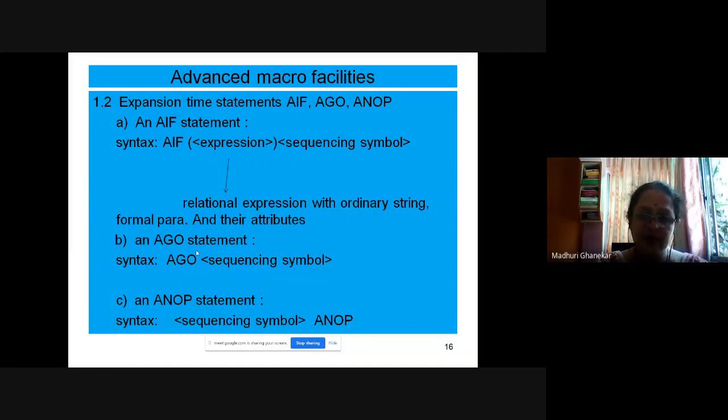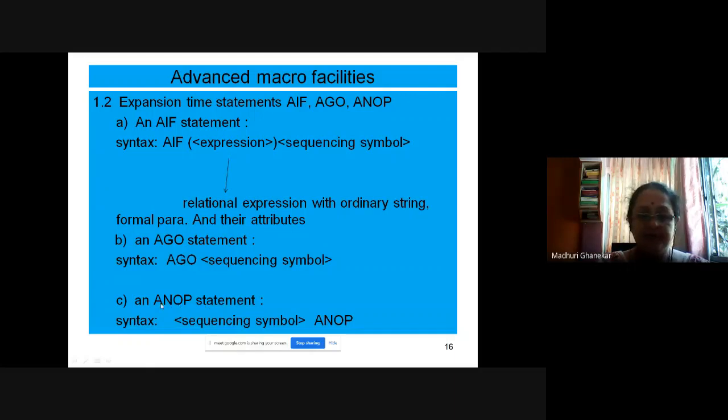So here also, inside the macro body, you can make use of AGO sequencing symbol. Sequencing symbol, I told you, is nothing but the label. So go to the label, the specified position. Now this has to be inside the macro body itself. You cannot jump to an outside position.